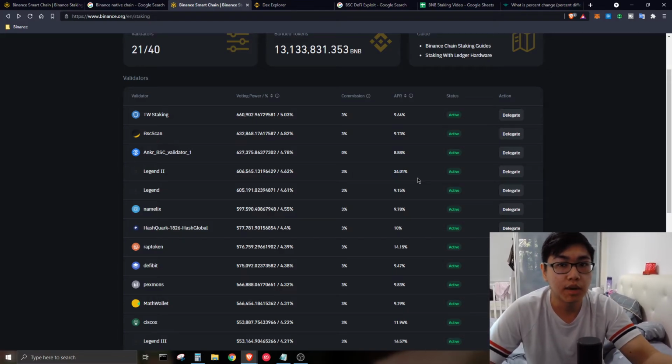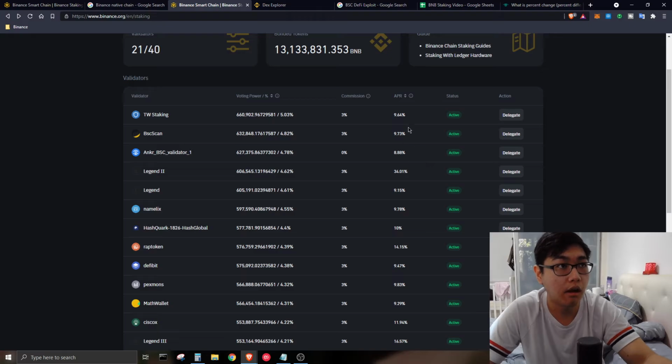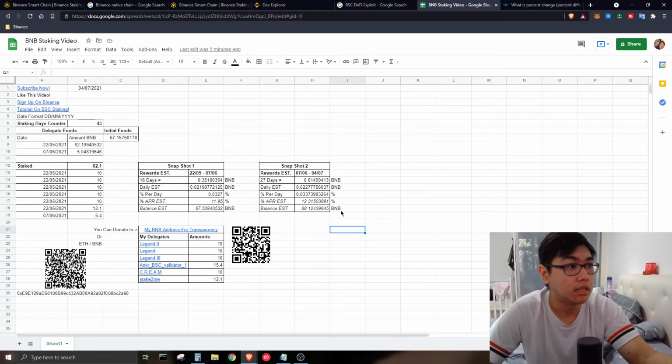So I would say it is best to diversify your delegation. Let's say this validator TW staking is not doing that well, only getting 5% per annum, and you are also delegated to Legend 2, where the APR is around 34%. You will average out your whole APR instead of depending on just one validator to determine your APR. This is what I have done, and over here you can see that I'm earning around 12% per annum up to date.